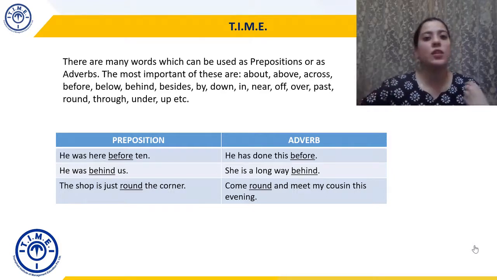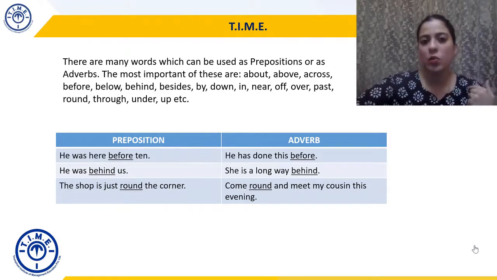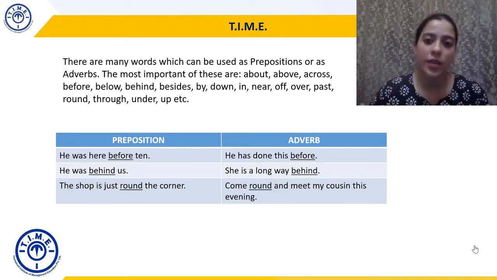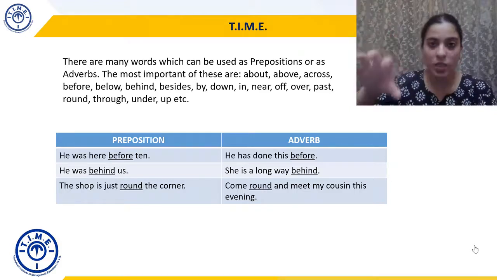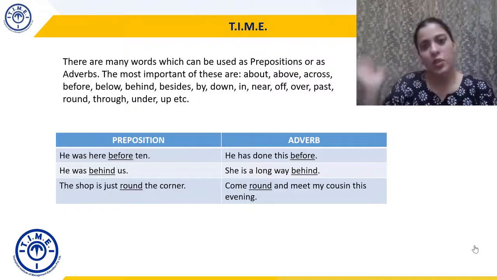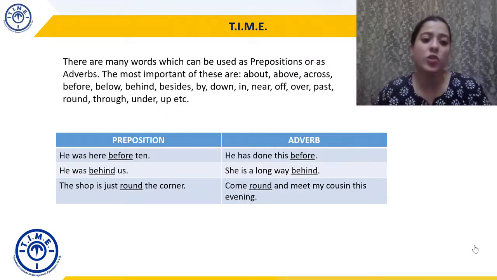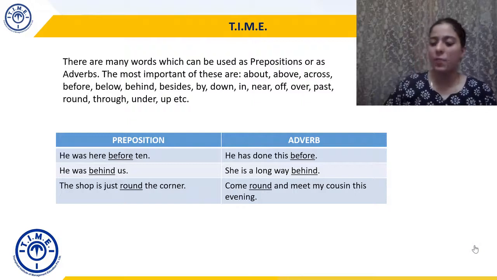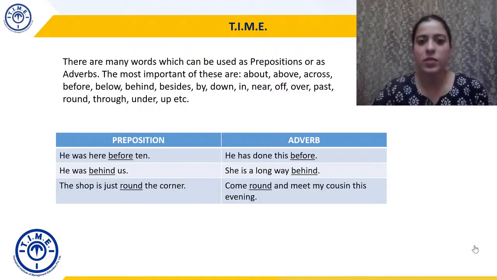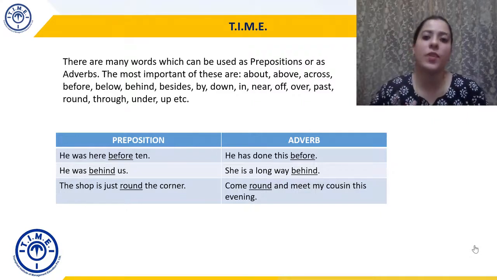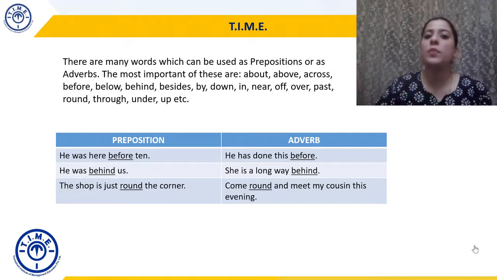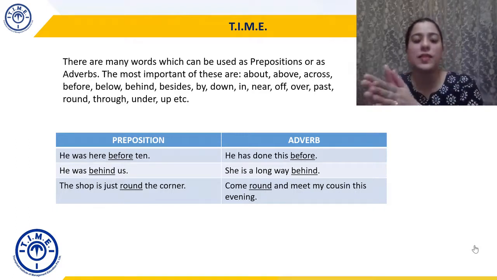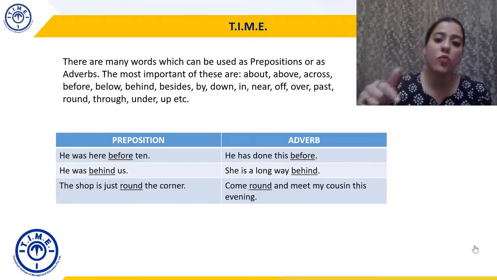He was behind us. So his position in comparison to us. So two things being compared, two things being linked. So behind then becomes, again, a preposition. She is a long way behind. She is behind, as in she's existing or she is being behind. So again, behind here becomes an adverb. The shop is just round the corner. So the placement of the shop in relation to the corner is said by the word round. Whereas if I say, come round and meet my cousin this evening, I'm telling you to come, आओ मिल लेना, right? So again, the same word can be used as a preposition and the same word can be used as an adverb. Depends on which word it is qualifying.